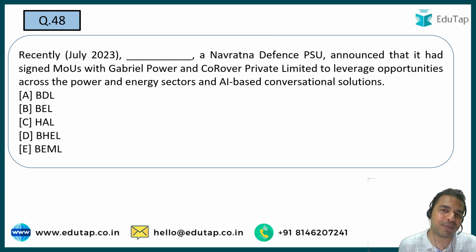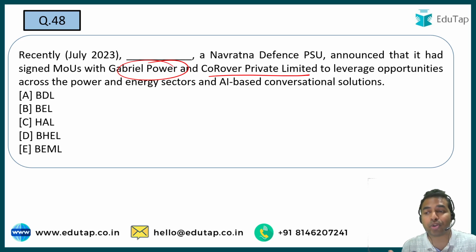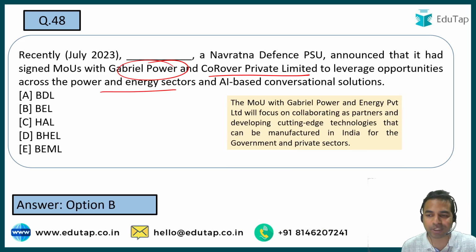So here you have to tell me the name of the organization, which is a Navratna Defense PSU, और उसने recently announced किया है that उसने एक MOU sign किया है with the Gabriel Power and Core Over Private Limited. And under this MOU, what it will be doing? It will be just finding out the opportunities. It will be leveraging the opportunities across the power and energy sector. So what is the name of that organization? That is Bharat Electronics Limited. That is option B is the right answer.